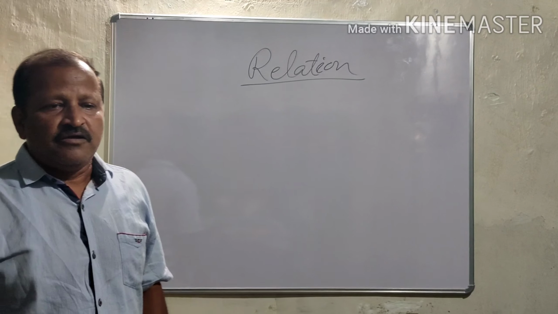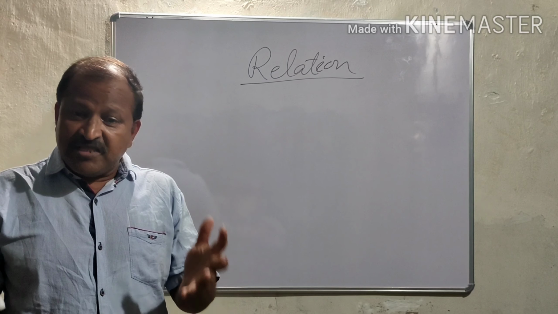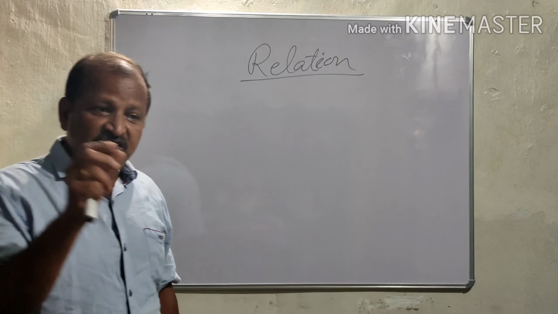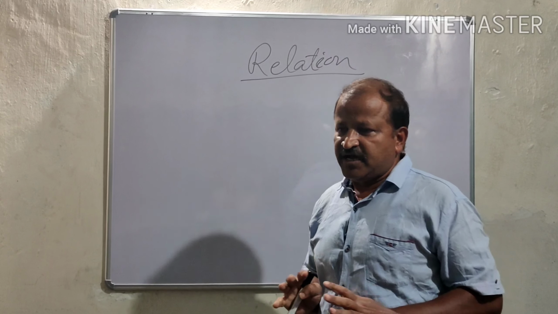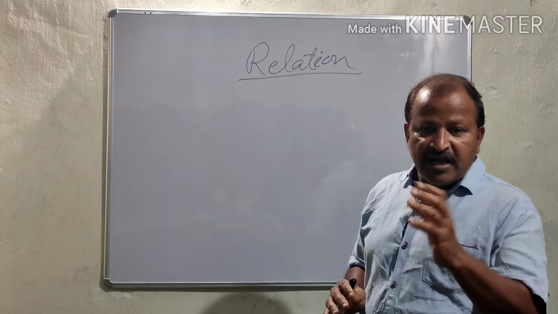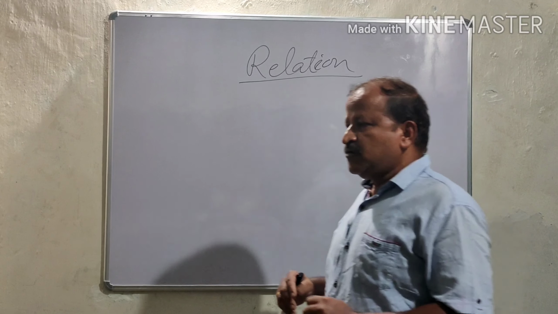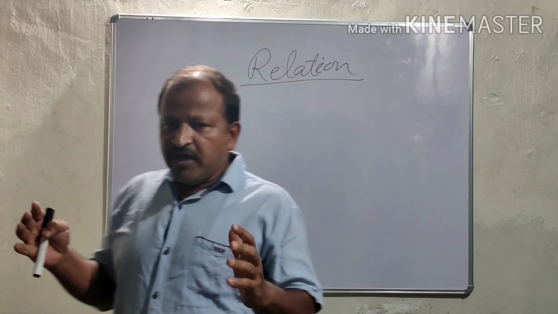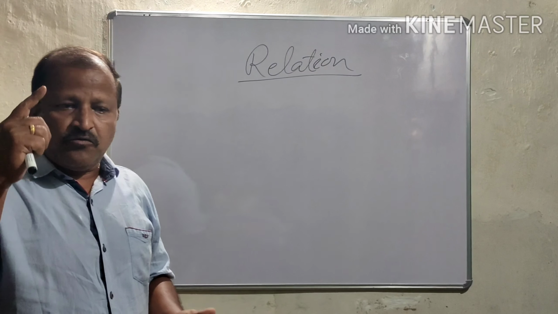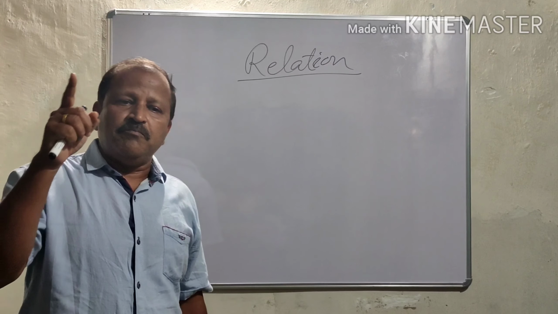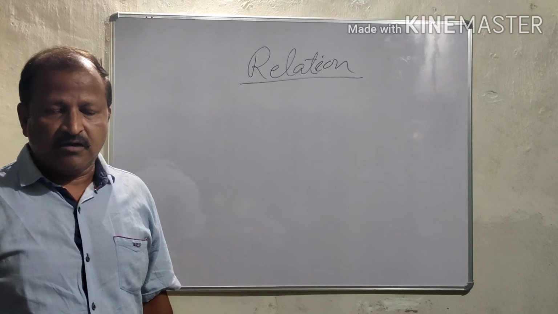Exactly, we have derived the mathematical relation from this social relationship. The only difference is that in social relation, we are not perfectly speaking who is related to whom and in which relation.